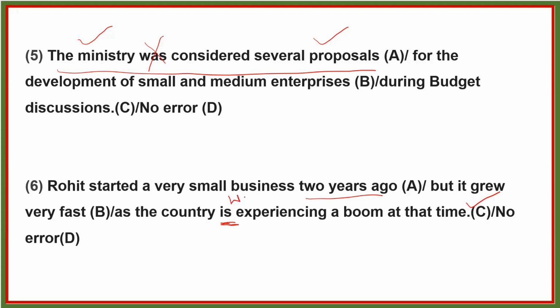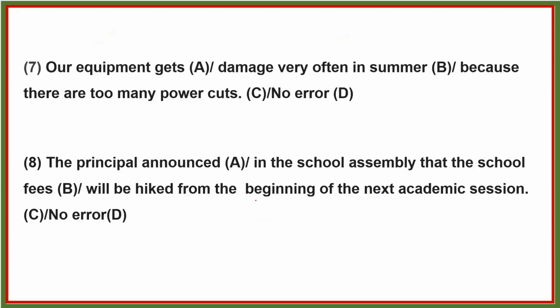Instead, was experiencing should be there. So once again I'll read for you. Rohit started a very small business 2 years ago, but it grew very fast as the country was experiencing a boom at that time.